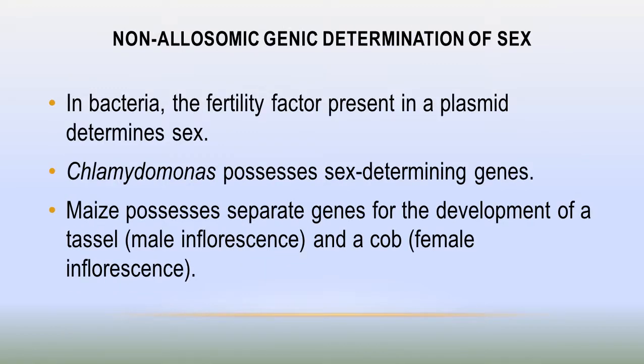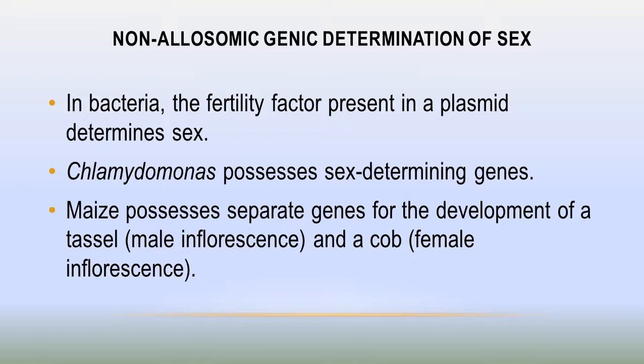Dear students, next is non-allosomic or autosomal sex determination. In bacteria, fertility depends upon the F plasmid. We have already discussed bacteria in 11th class, and bacteria have three types of plasmid: F plasmid, R plasmid, and col plasmid. Among them, the F plasmid has the fertility determining factor.